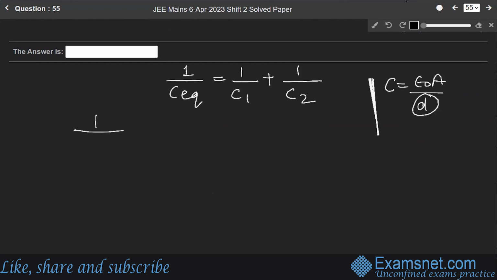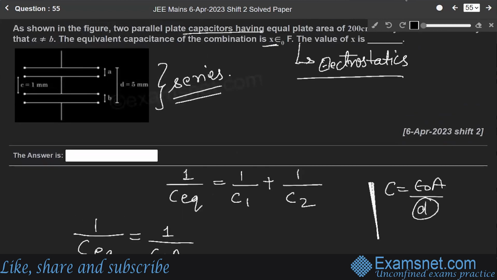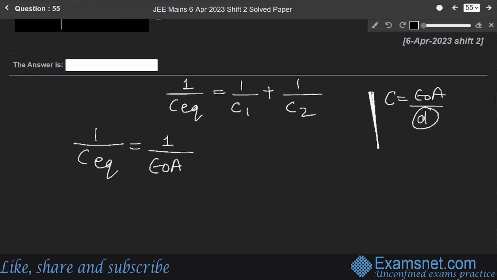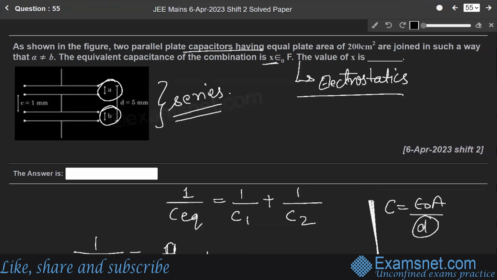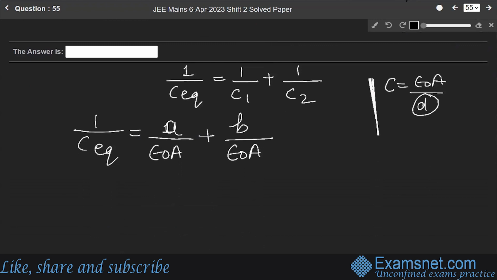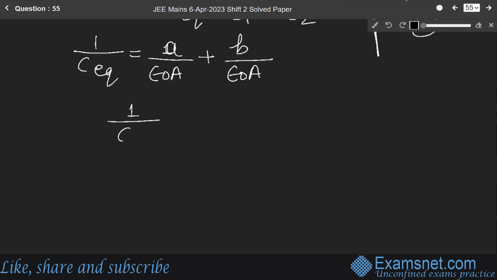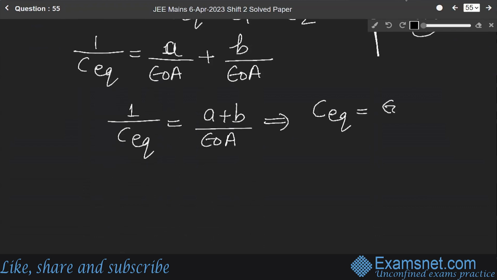So 1 over C equivalent will become 1 over epsilon naught A into this A plus epsilon naught A into this B. So 1 over C equivalent equals A plus B over epsilon naught A. This implies that C equivalent equals epsilon naught A over A plus B.